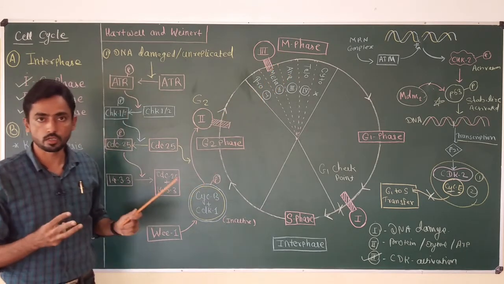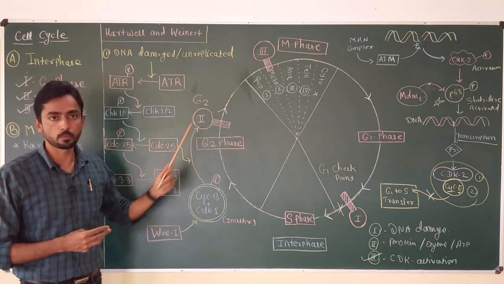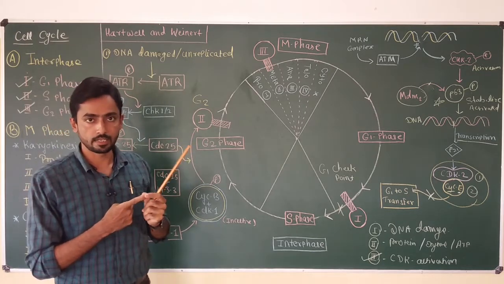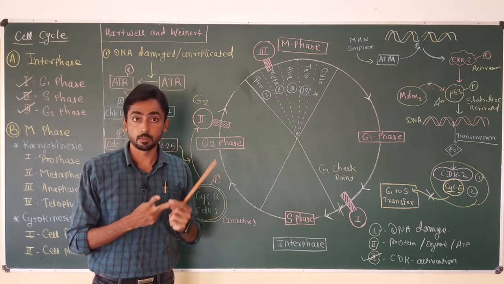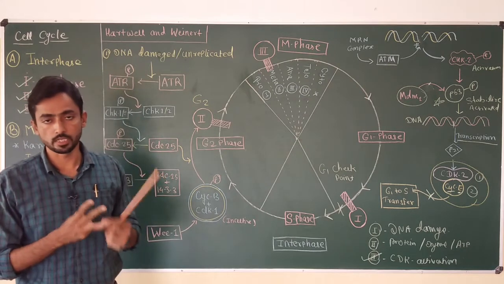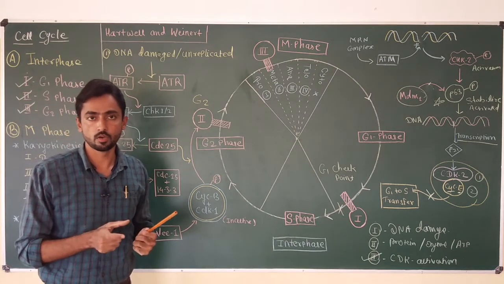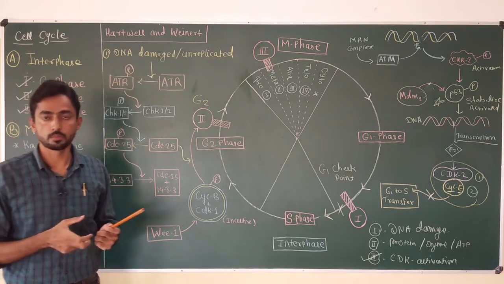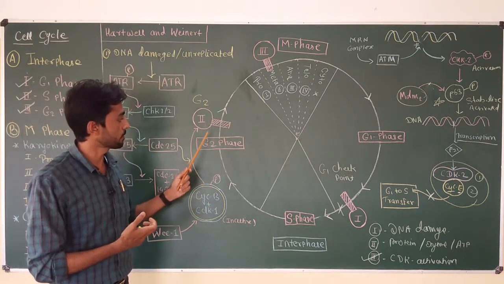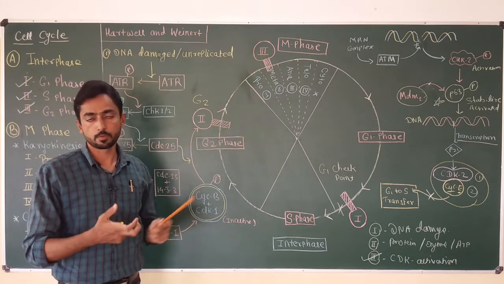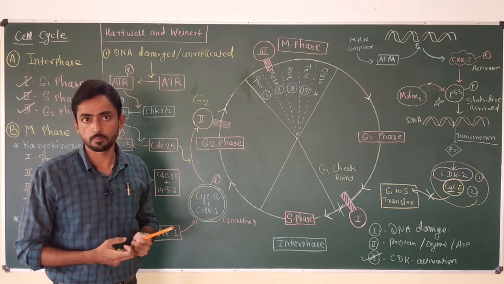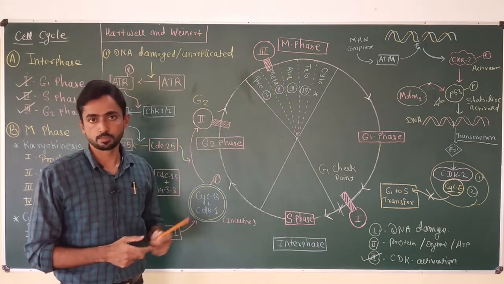So the three important functions of the G2 checkpoint are: number one, DNA damage evaluation; number two, replication process evaluation; while number three is tubulin protein checking. Okay, the cell must have a sufficient amount of tubulin protein so that when the cell enters from G2 to M phase, the protein can be used for synthesis of the spindle fiber required in the anaphase of the M phase.